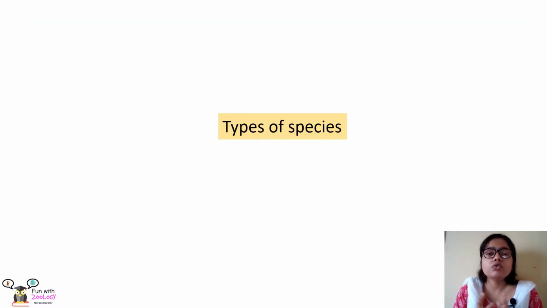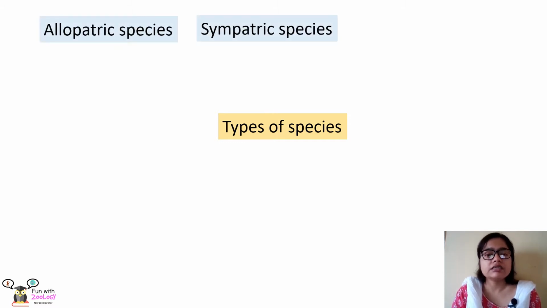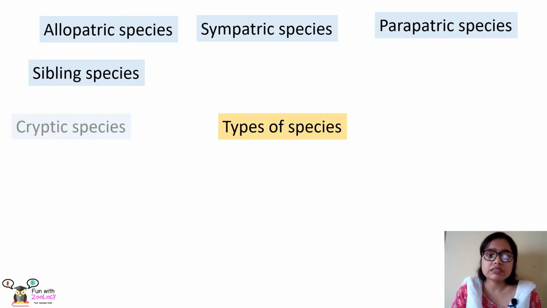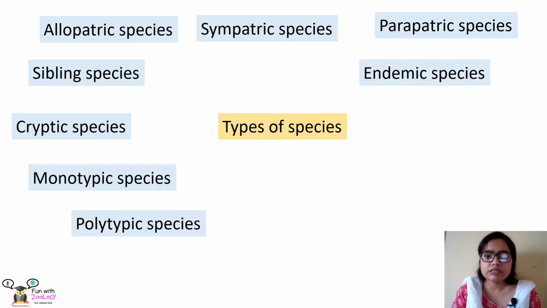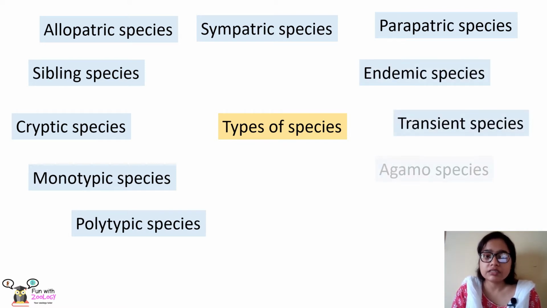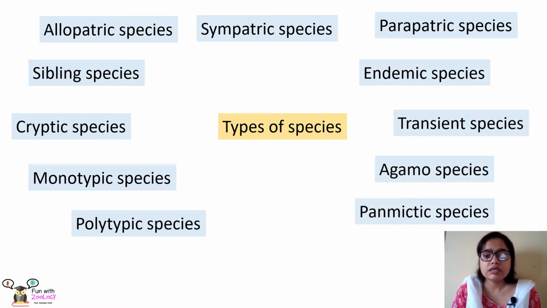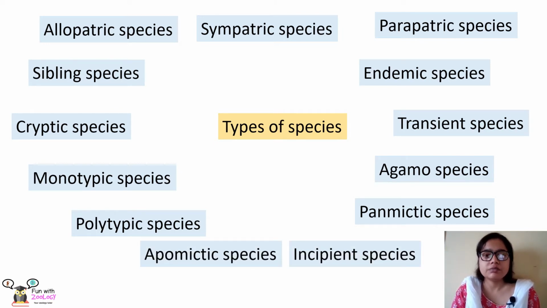Next, we shall study what are the different types of species. Actually, there are 13 different types of species which we will know now. The first is allopatric species, the second is sympatric species, then parapatric species, sibling species, cryptic species, monotypic species, polytypic species, endemic species, transient species, agamo species, panmictic species, apomictic species, and incipient species. So these are the 13 types of species which we will study in detail now.